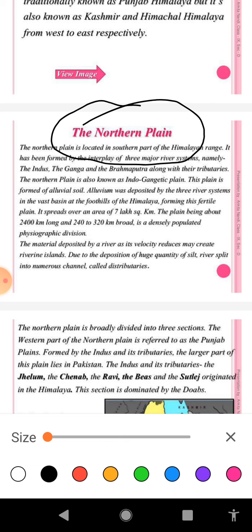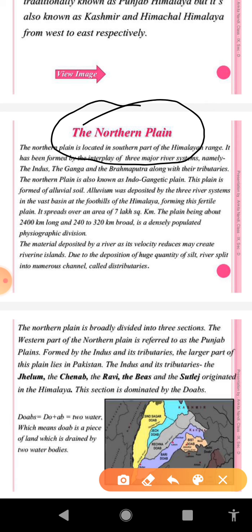Another feature we can add here is that this Great Northern Plain spreads over an area of 7 lakh square kilometer. Next feature, total length is about 2400 kilometer as it runs parallel to the Shivalik Range.